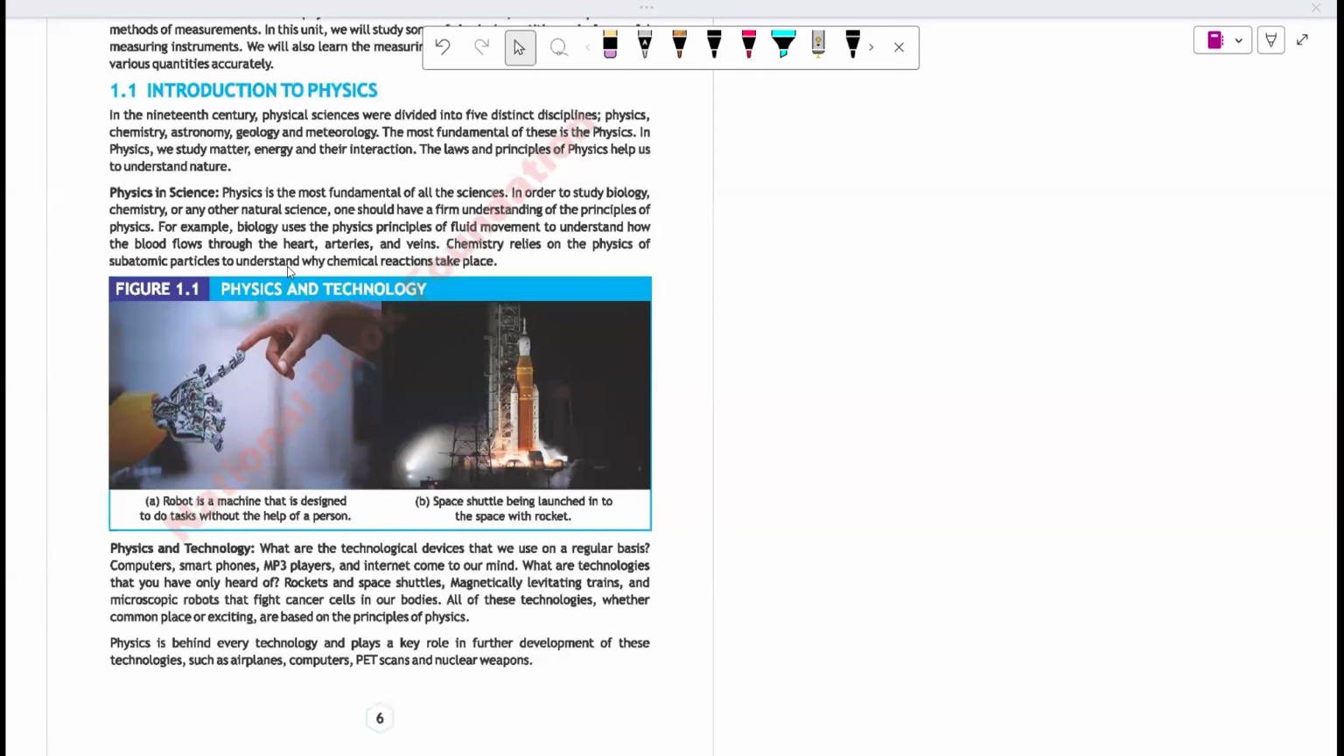So starting with the definition of physics that we have just discussed, that physics is the branch of science that deals with matter, energy, and their relationship.